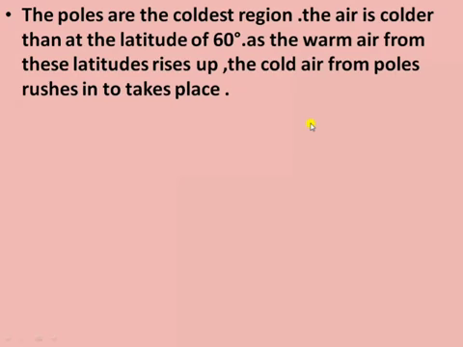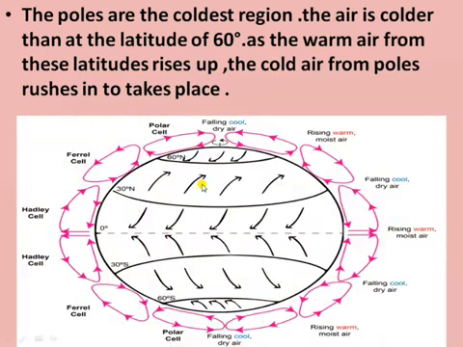So the movement of wind or wind currents at the pole is from the poles toward the 60 degree latitude. As you can see in this picture about the uneven heating at the equator and the poles, the region around the equator of the earth gets heated and warms up the air. This warm air, being lighter in weight, moves up and creates a low pressure area.